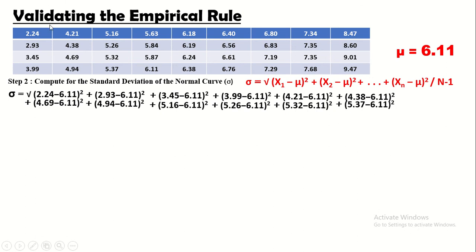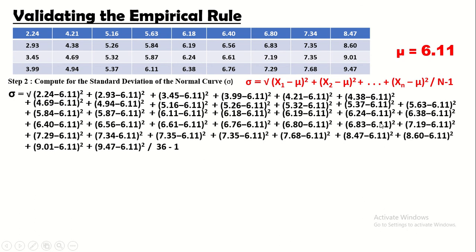Ganun lang po ang gagawin natin. Ang bawat isa sa kanila ay isusubtract sa mean. Okay? Tapos, i-square natin sila. Okay. So, we have 5.63. Ito na po siya. Minus 6.11 quantity squared. At yun po yung gagawin natin sa lahat. From 2.24 hanggang 9.47. Isusubtract natin siya sa quantity squared.